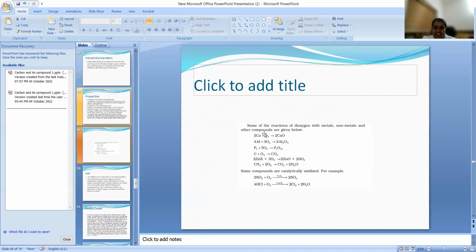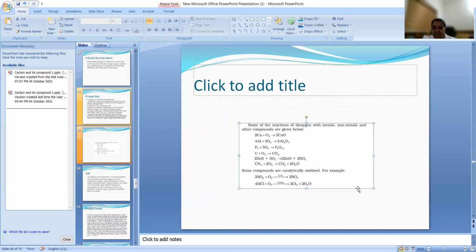So what are some reactions? We all know these reactions, we learned in 10th grade. Calcium reacts with oxygen to give calcium oxide. Aluminium forms aluminium oxide. Phosphorus forms phosphorus oxide. Zinc sulfide when reacting with oxygen will form zinc oxide. When you burn the fuel CH4, natural gas, it will produce carbon dioxide and water. And when sulfur dioxide reacts with oxygen, we can produce sulfur trioxide also, catalytic oxidation it is. When HCl reacts with oxygen in the presence of copper chloride, we will get chlorine and water.